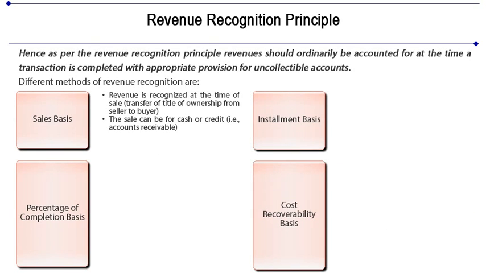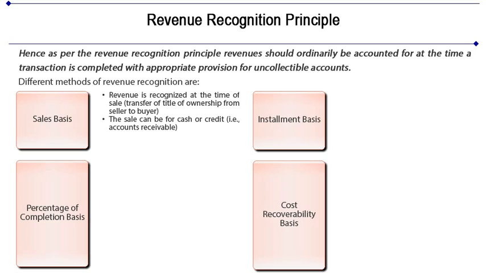Hence, as per the revenue recognition principle, revenue should ordinarily be accounted for at the time a transaction is completed with appropriate provision for uncollectible accounts. Different methods of revenue recognition: sales basis. Revenue is recognized at the time of sale, defined as the moment when the title of goods or services is transferred to the buyer. The sale can be for cash or credit, that is, accounts receivable.